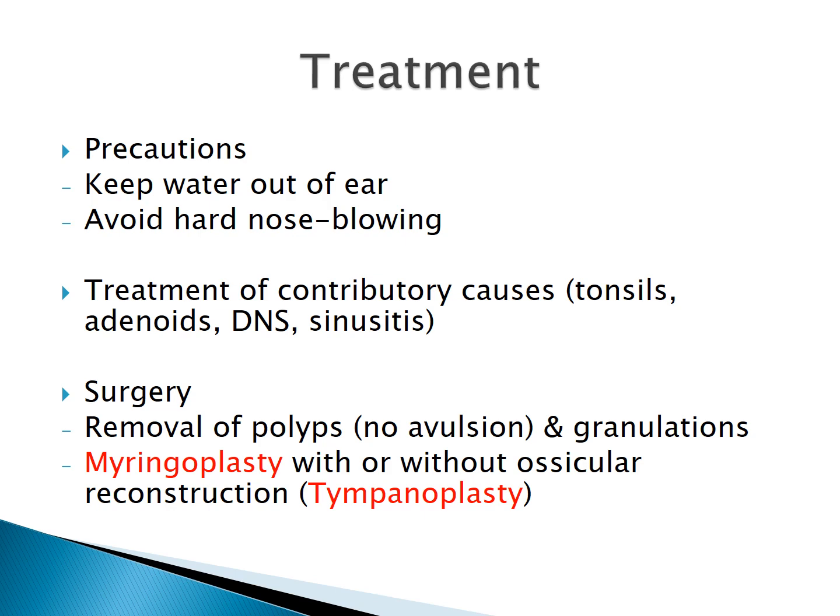And the surgery for tubotympanic type of CSOM will be either myringoplasty or tympanoplasty. Myringoplasty means it is only the repair of the tympanic membrane, and tympanoplasty means it is repair of the tympanic membrane along with the repair of the ossicular chain. Repair of the ossicular chain is called ossiculoplasty. So myringoplasty plus ossiculoplasty is equal to tympanoplasty.